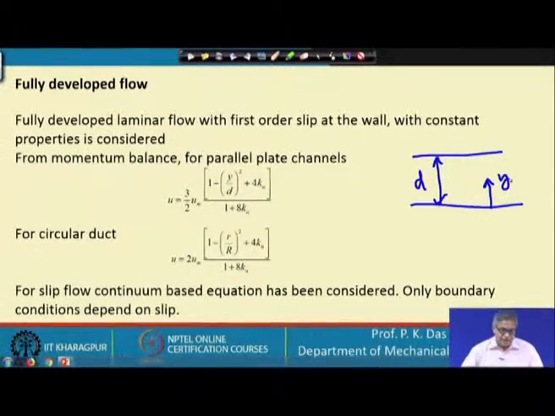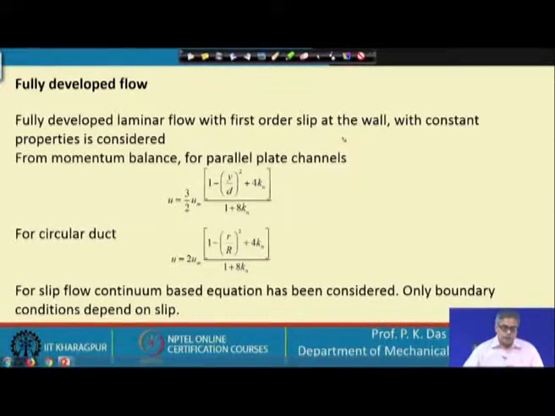At any y, the velocity u is given by this formula, u m is the average velocity, y is the distance from the bottom wall, d is the width of the channel, and k n is the Knudsen number, which we have already defined. So we get this expression.